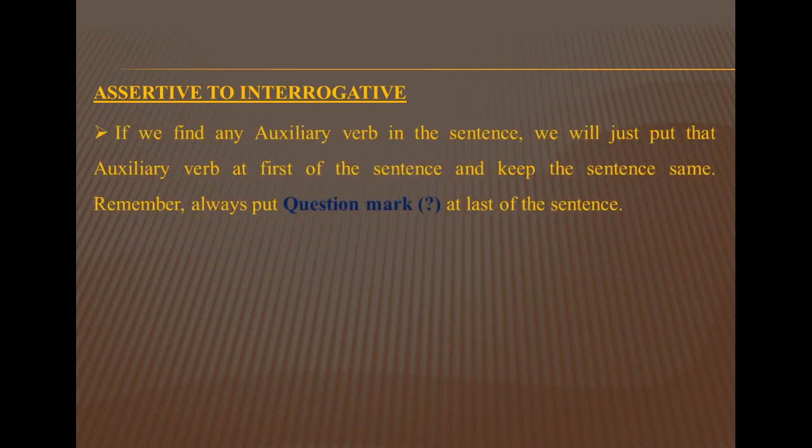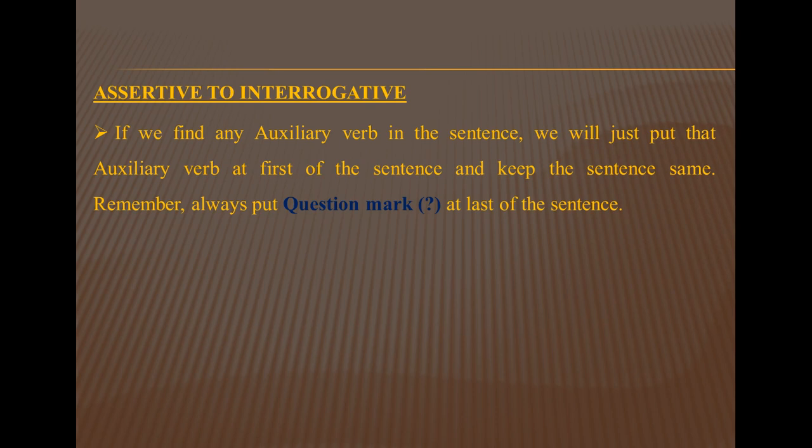The first rule: if we find any auxiliary verb in the sentence, that means am, is, are, was, were, have, has, had, shall, should, will, would, can, could, may, might. I have shown all these auxiliary verbs in the first part of this video, that means affirmative to negative. So if you watch that video, you will find the auxiliary verbs. If we find any auxiliary verb in the sentence, we will put that auxiliary verb at first of the sentence and keep the sentence the same.